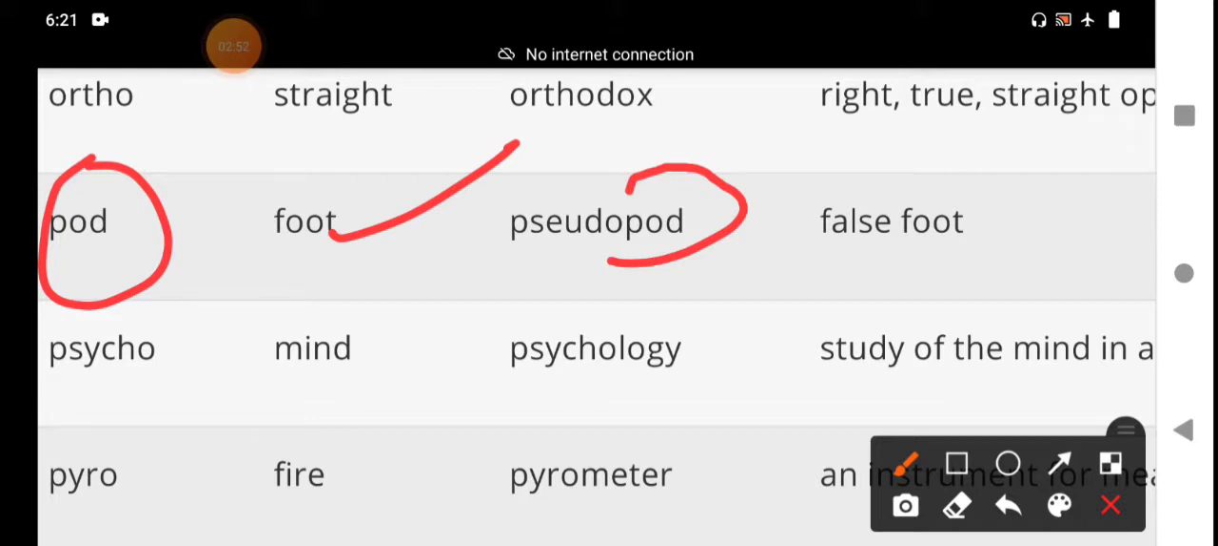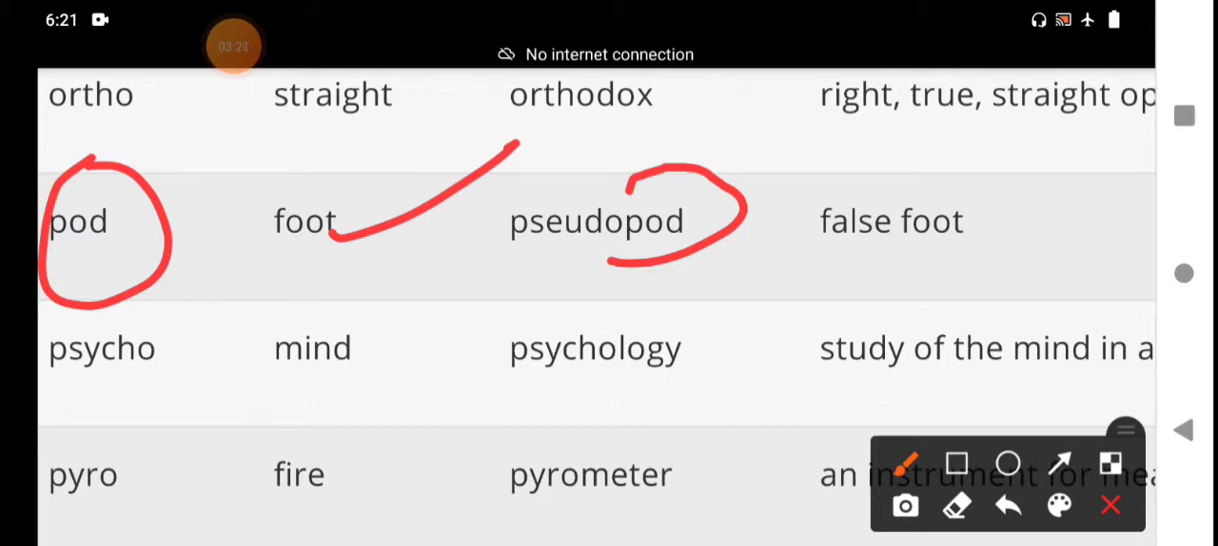The root word pod with a prefix, the word pseudopod. What is the meaning of pseudopod? False foot. False foot, that is the meaning of pseudopod.